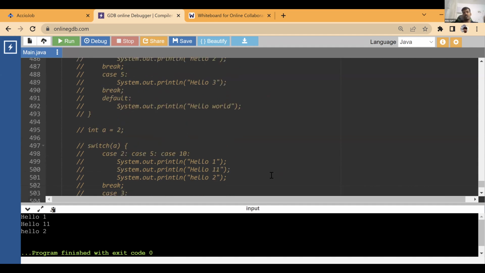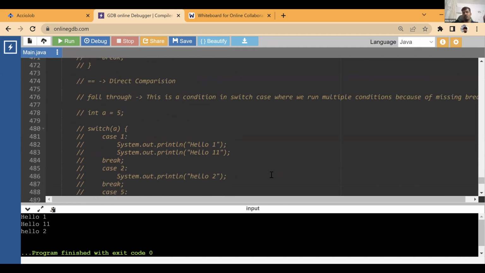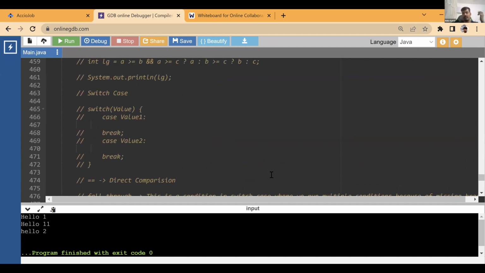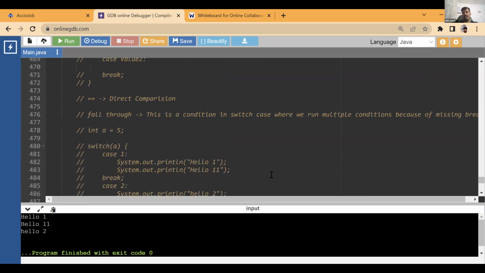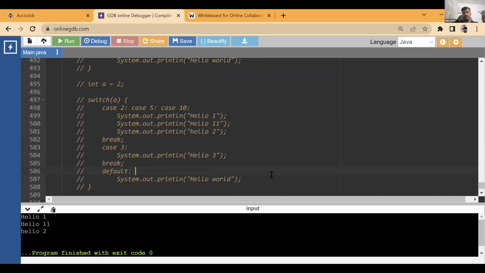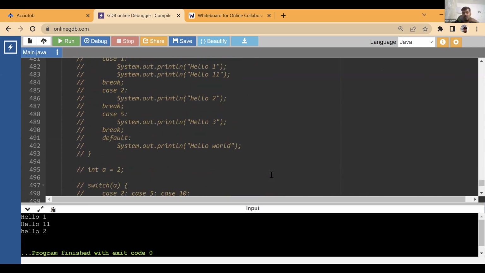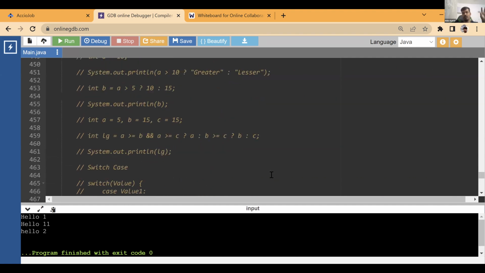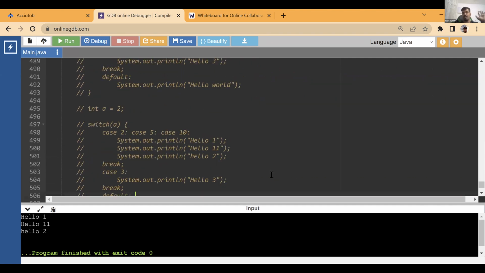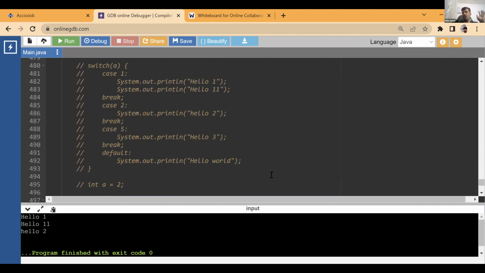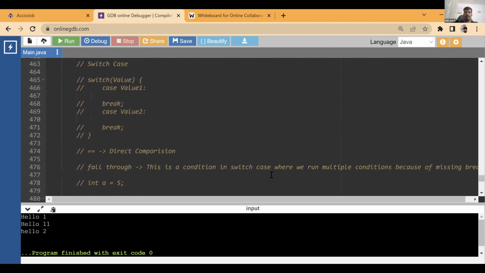For now, I'll say stick to if else. That's the most common one, and you're going to use if else the most. Switch case is just like a code and answer, so you can use it, but right now you won't need anything of switch case. You need to know just that there is something like switch case, how it works, and what fall through is. If you ever want, you can use it.